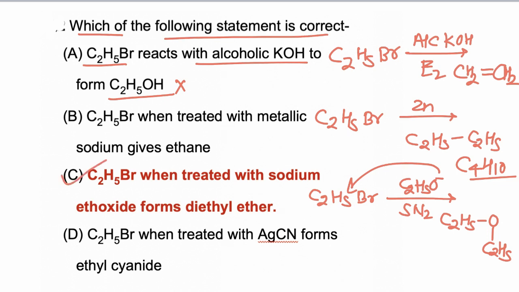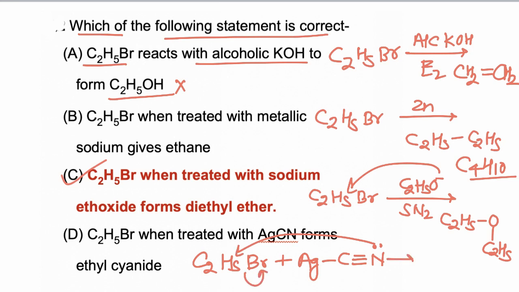While C2H5Br on reacting with AgCN gives isocyanide, because the carbon-silver bond is covalent in nature. So now nitrogen acts as the nucleophile and attacks, and Br negative is replaced simultaneously. So the final product is alkyl isocyanide. So option D is not correct, and we have to find the correct option. So option C is correct.